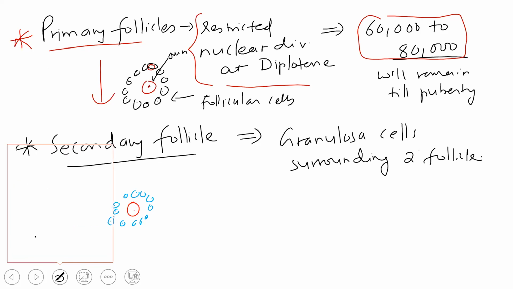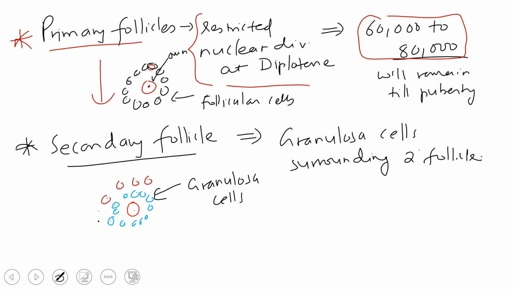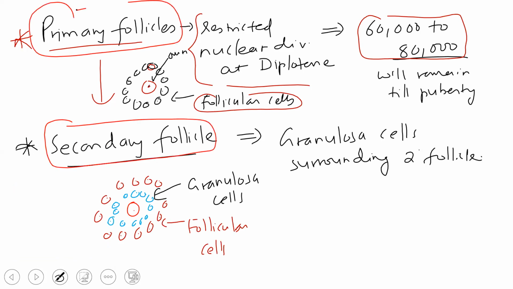These are all what we call granulosa cells. Apart from that, there will also be surrounding follicular cells. Okay, so these are what we call follicular cells. These are the secondary follicle. This is where the granulosa cells will mainly develop. Okay, wait for a while. In detail also I'll talk about that.